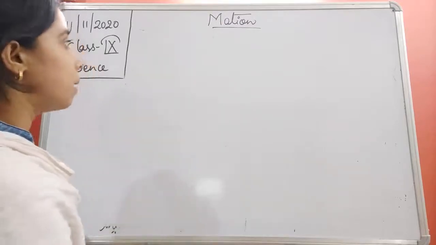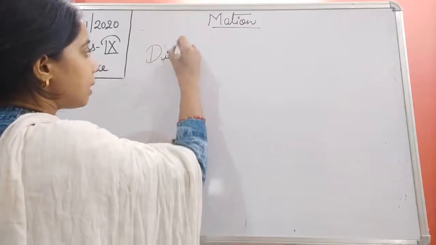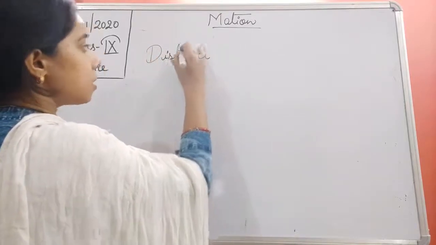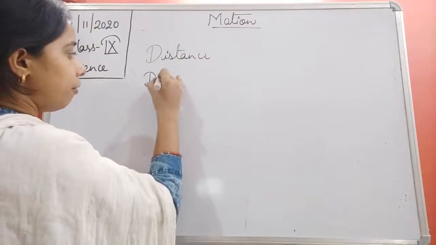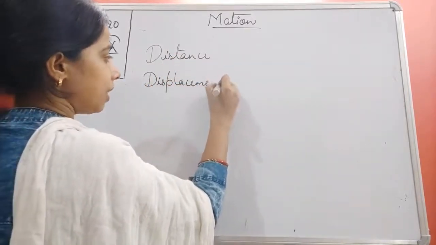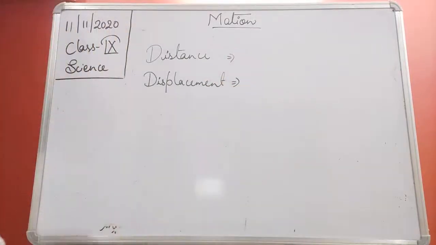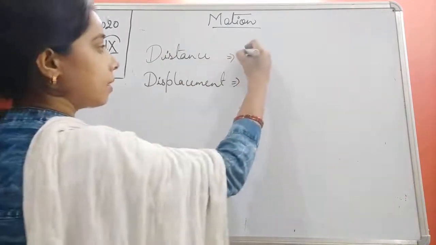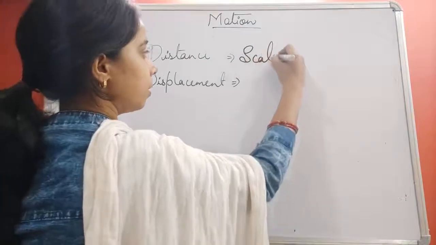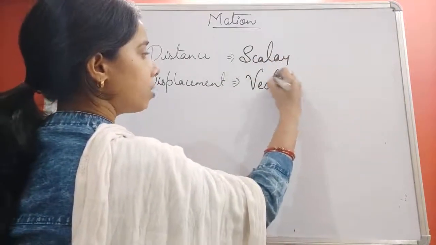On this basis, students, we can say that distance and displacement are two different types of quantity. So if you see the distance here, students, distance is a scalar quantity, while displacement is a vector quantity.